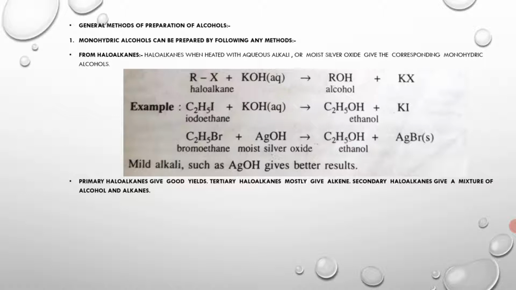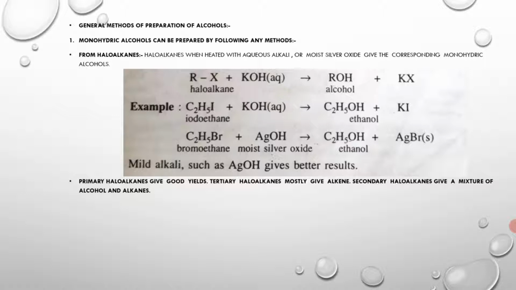Similarly, iodoethane, a haloalkane, when treated with aqueous alkali KOH, gives ethanol C2H5OH plus potassium iodide KI. Similarly, bromoethane, on treating with moist silver oxide, that is AgOH, gives ethanol.